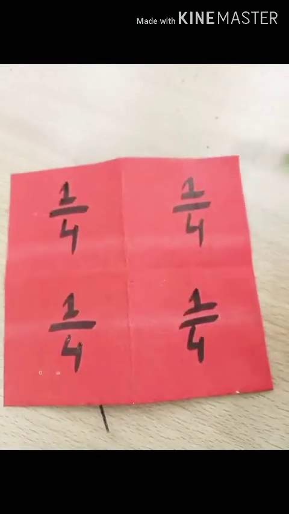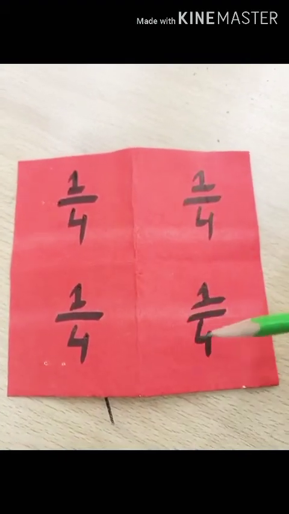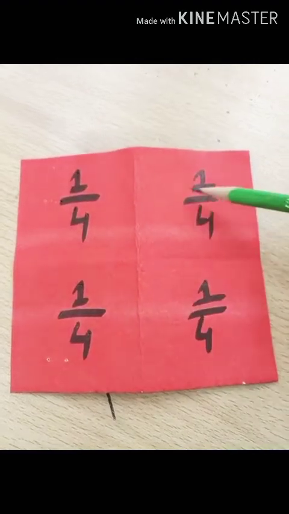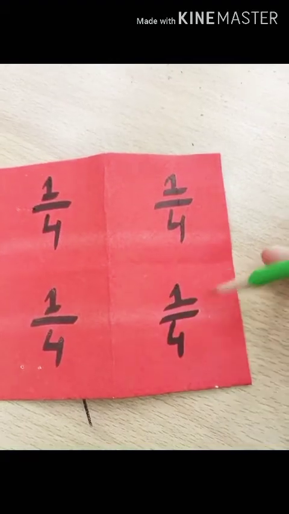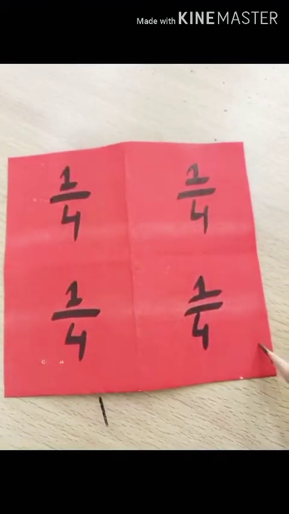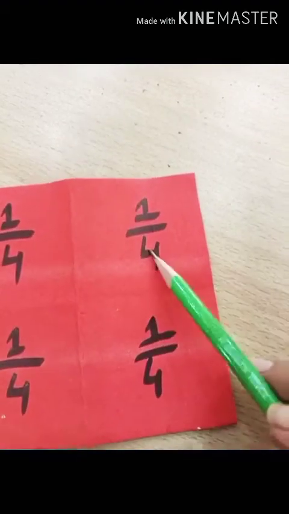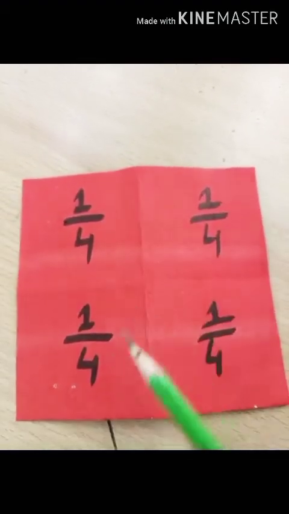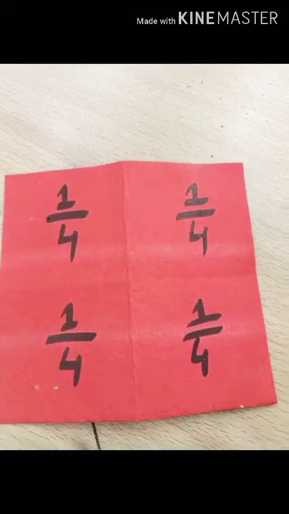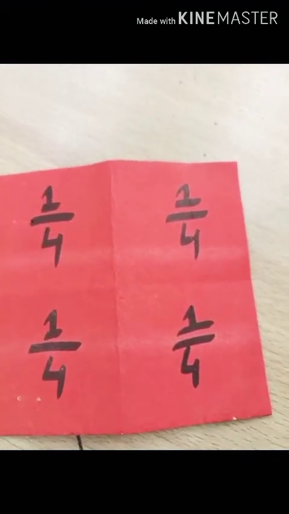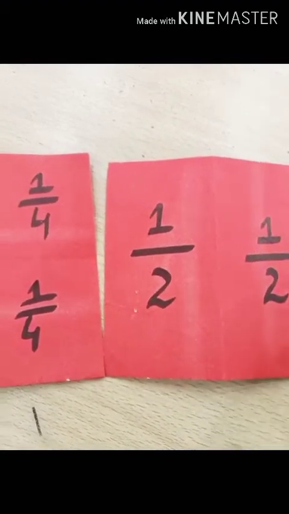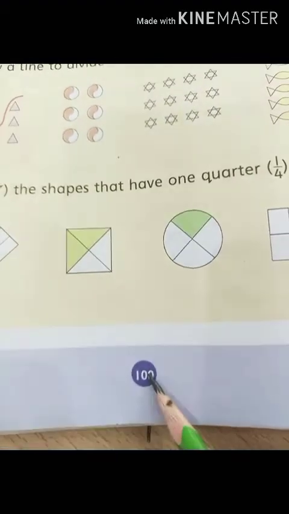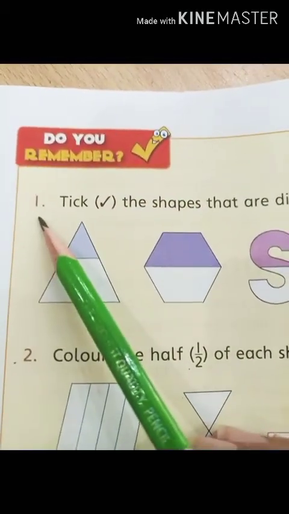Look at this. Here I have written the quarters in each part, or each corner, of this chart paper. It means that each part is the quarter of my whole paper. This may be the quarter, this is also a quarter, this is also a quarter, and this one is also a quarter. Okay students, hope this quarter and half concept will be clear to you. Now come towards your book. On page number 100, towards the starter topic, question number 1.